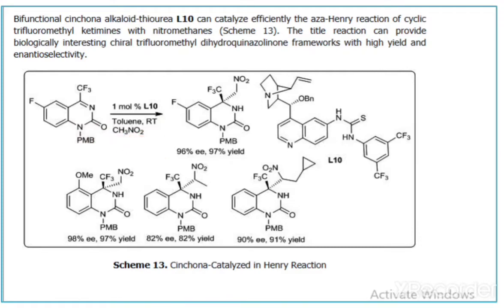Here, the title reaction can provide biologically interesting chiral trifluoromethyl dihydroquinazolinone frameworks with high yield and enantioselectivity. That means in the presence of these cinchonoalkaloid thioureas, here we get 97% yield, and we know the mechanism of the Henry reaction, or sometimes different products can also be formed.